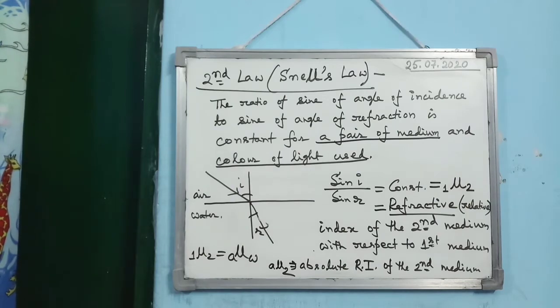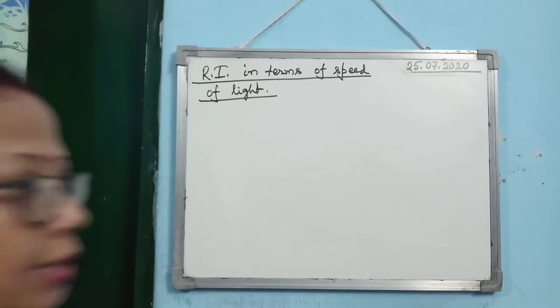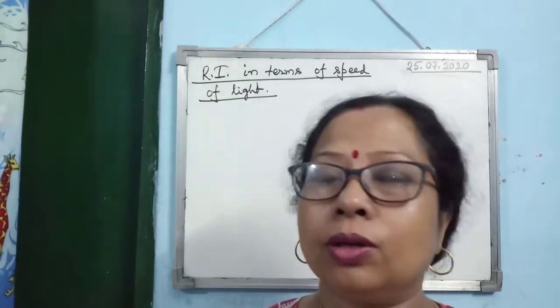Alright. So these are the two laws of refraction, especially the second law, which is known as Snell's law. Very important. So you must learn both the laws, and whenever you are learning the laws, don't forget to draw the corresponding diagram also. So you have got the concept of the refractive index. What is refractive index? Ratio of sin i to sin r. Okay, that is known as refractive index.